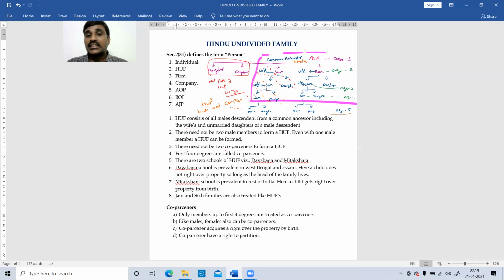The 4th generation son or daughter is the same thing. The position of the 5th generation is the same as the position of the wife of the 4th generation son. Whereas a 2nd generation wife is a coparcener, a 3rd generation wife is a coparcener, and a 1st generation son's wife is also a coparcener, but the 4th generation son's wife is not. Okay, that is the point.